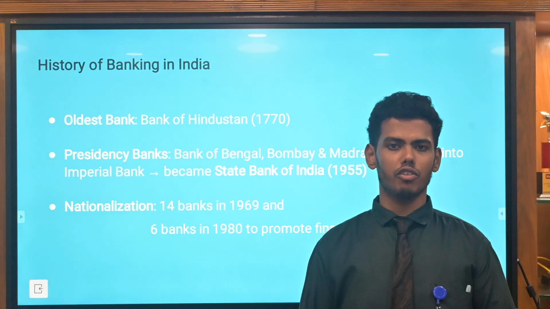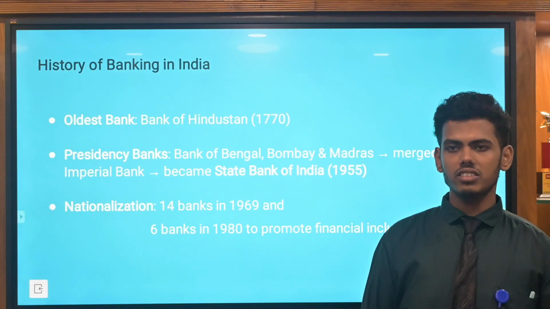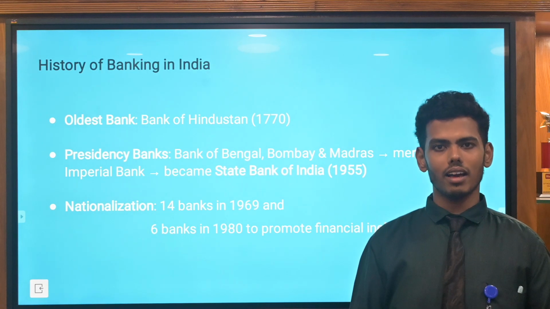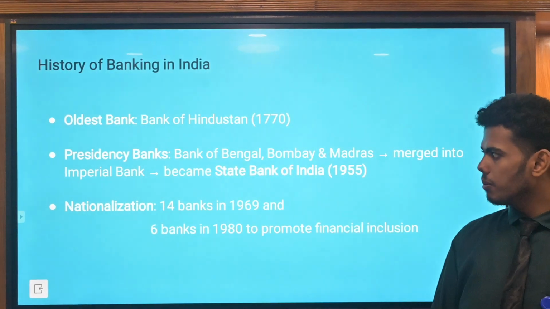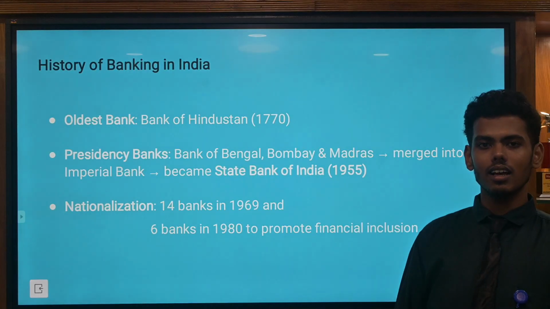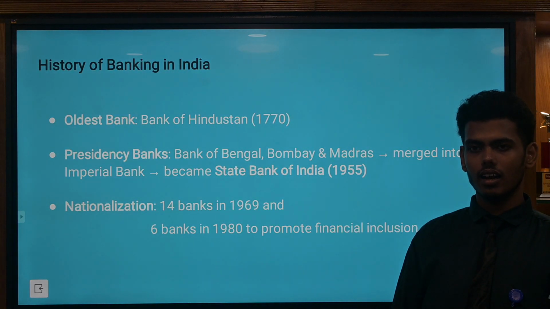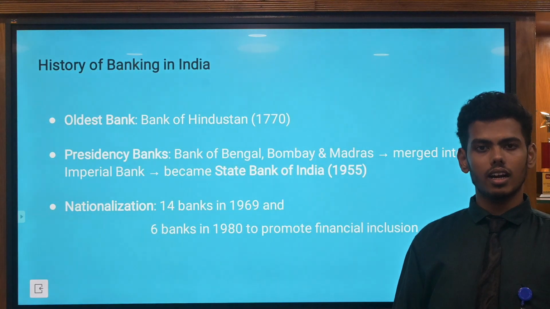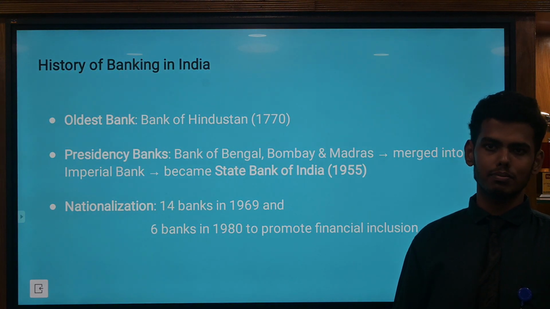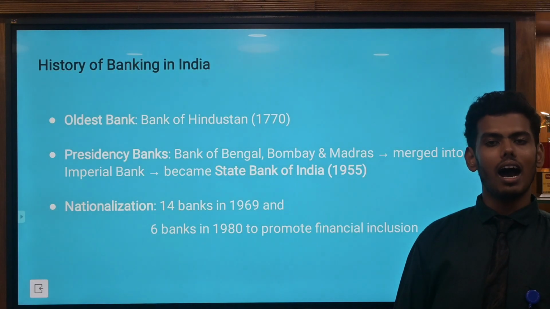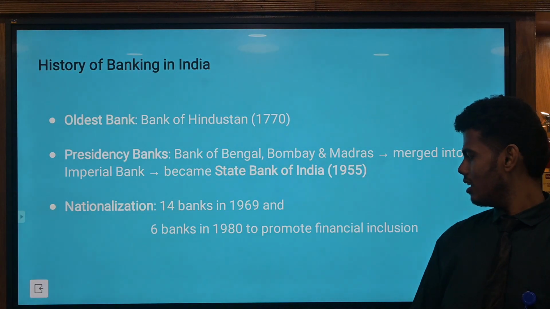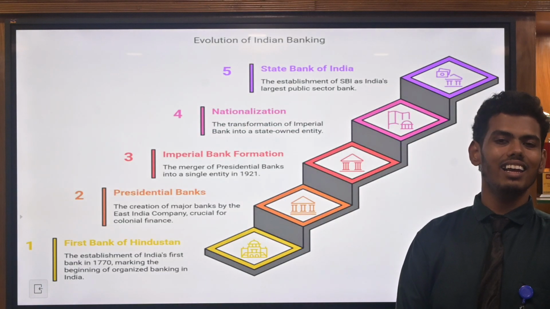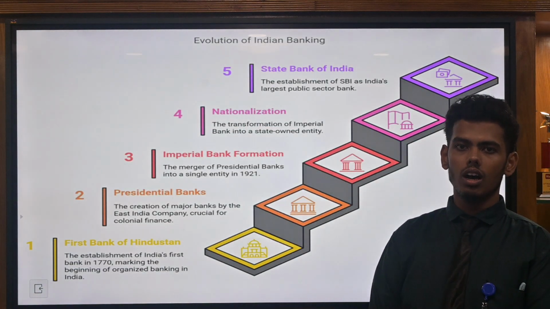First we see the history of banking. Initially banking started in 1770 with the oldest bank, the Bank of Hindustan. Then came the Presidency Banks, which were running until 1955. After that, 14 banks were nationalized in 1969 and another 6 nationalized banks in 1980. So now we have a clear picture of the evolution of banking.